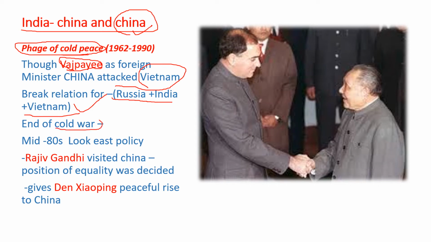After that, in the Cold War, nearly the mid 80s, Rajiv Gandhi visited China. When he visited, he made a peace treaty with his Chinese counterparts. But at that time, they played a very important political role. Deng Xiaoping wanted a peaceful rise of China. For that, he did not want the neighbor countries to be upset and create hindrances to becoming a global power. So China silently shook hands with India to make its peaceful rise. Here also Rajiv Gandhi did a good thing to be a friend, but China took it in a negative way and used it as an opportunity.